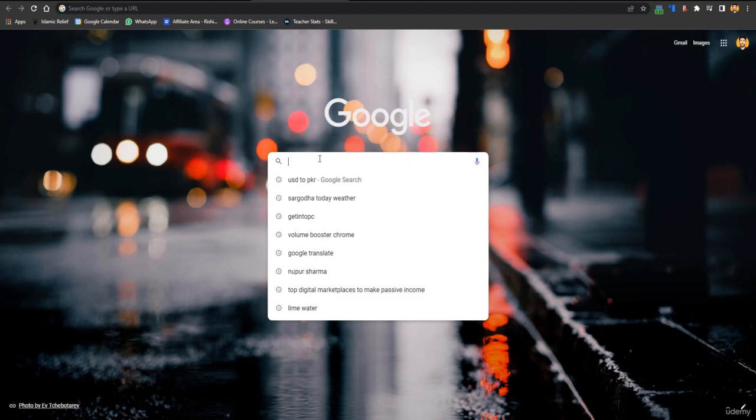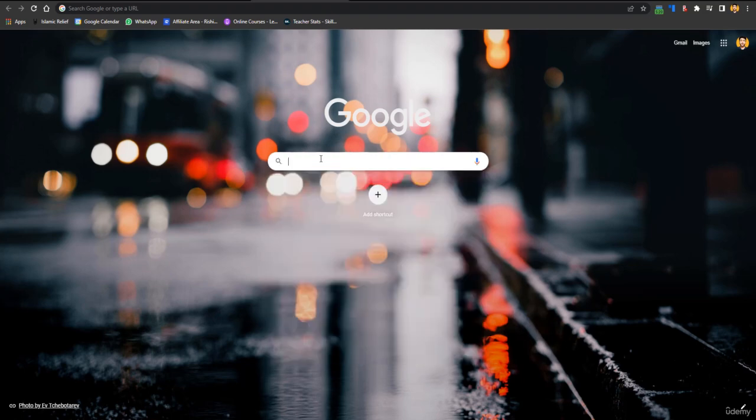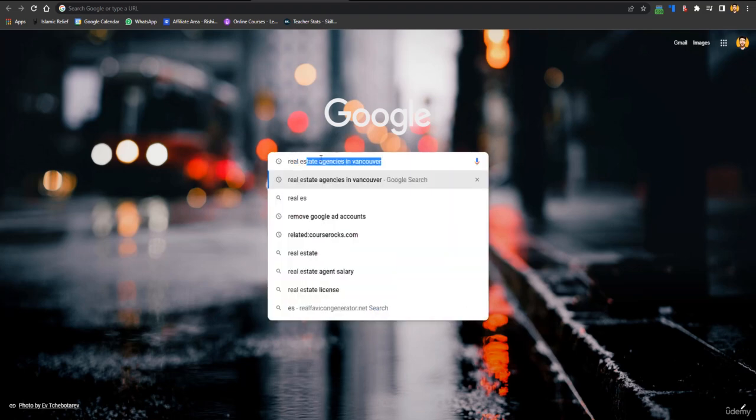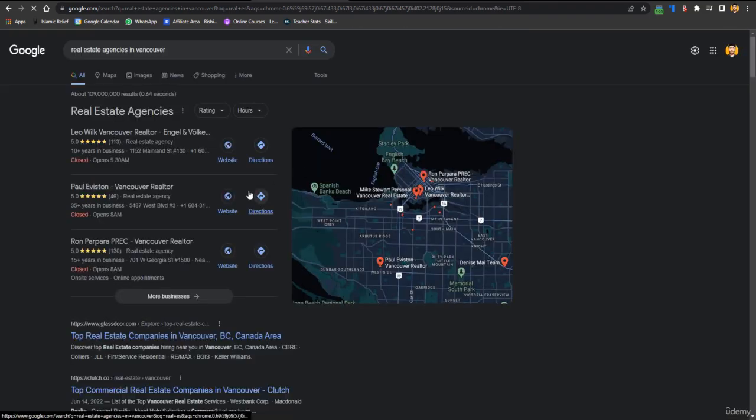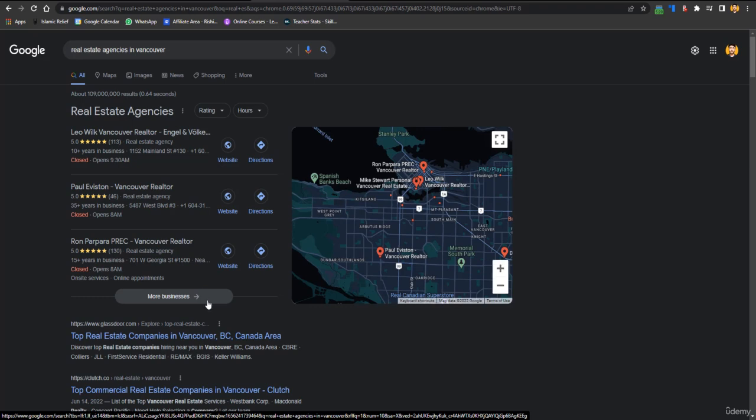First of all, you just have to go to Google and define the niche. Let's suppose I want to target real estate businesses in a specific area, and I'll be pitching them the services. So I'll search for real estate agencies in Vancouver. This is just an instance, just an idea. You can target anything else.